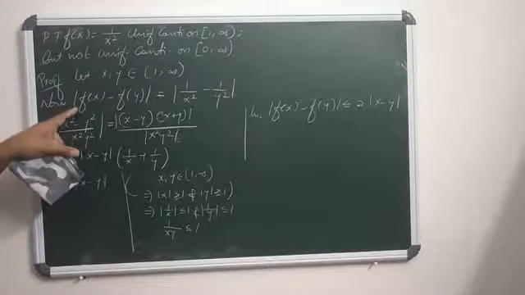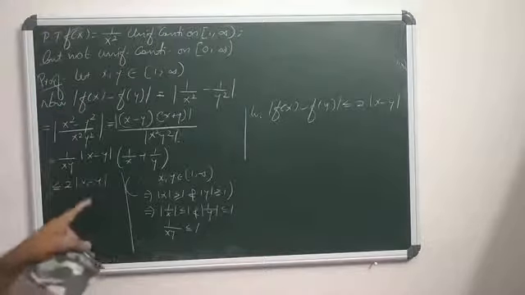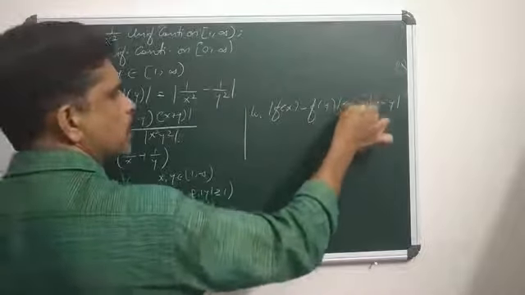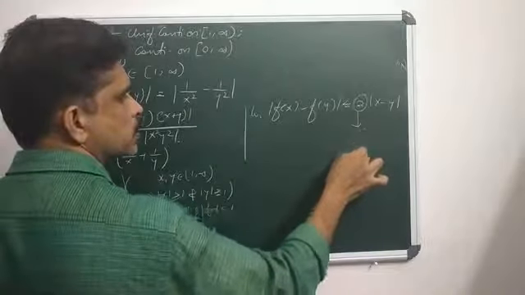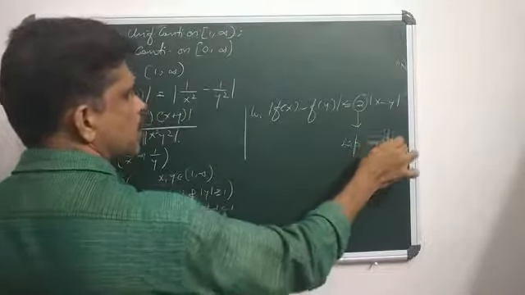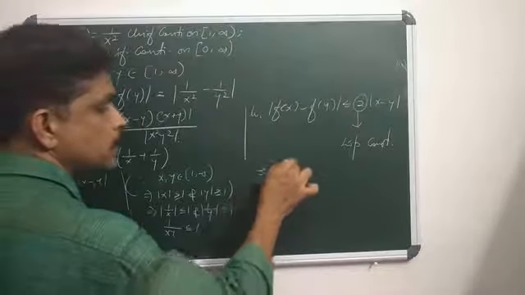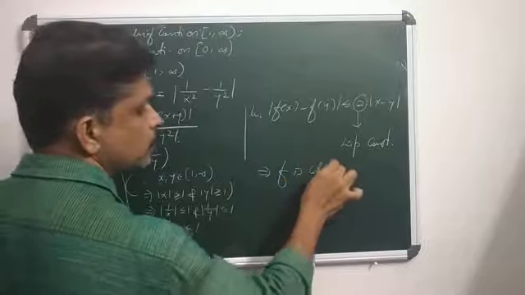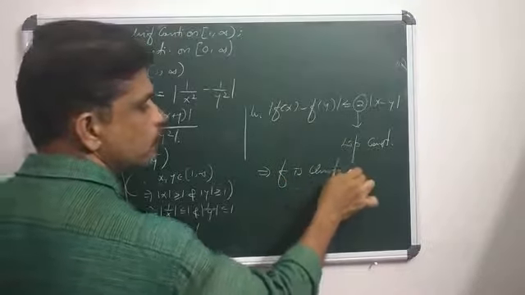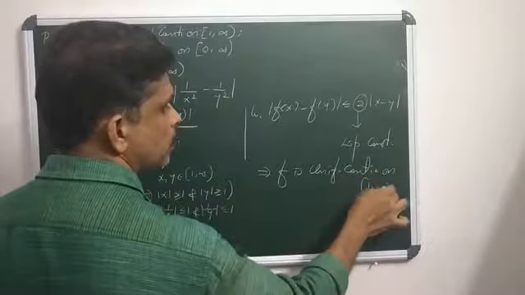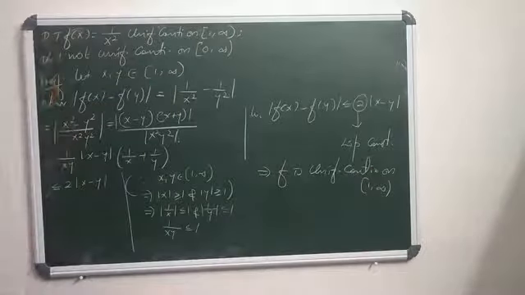We started from modulus of f of x minus f of y, which is less than or equal to 2 into modulus of x minus y. 2 is known as the Lipschitz constant. Means f satisfies the Lipschitz condition. When a function f satisfies the Lipschitz condition, it should be uniformly continuous. So f is a Lipschitz function, thus f is uniformly continuous on the closed interval 1 to infinity. Clear?